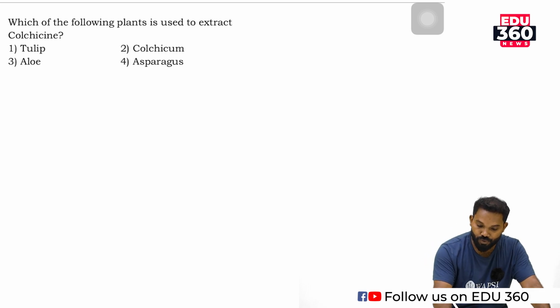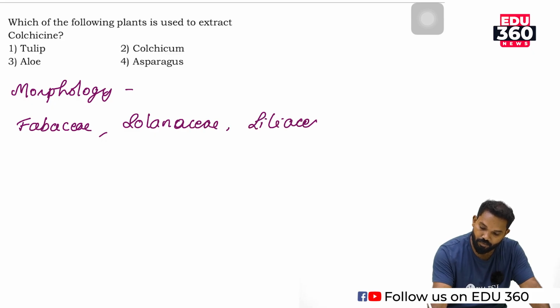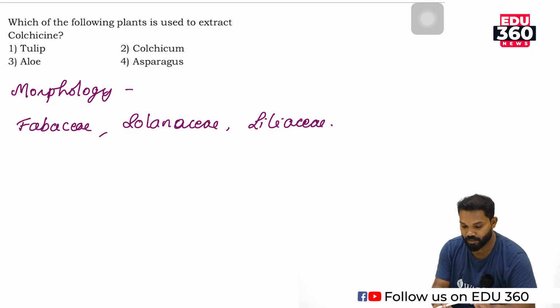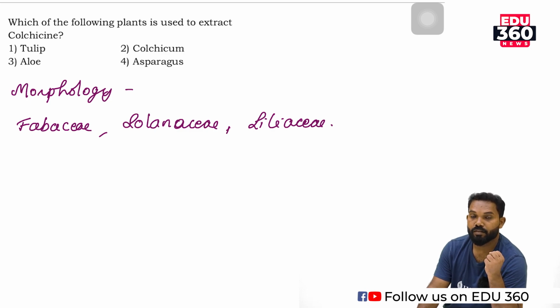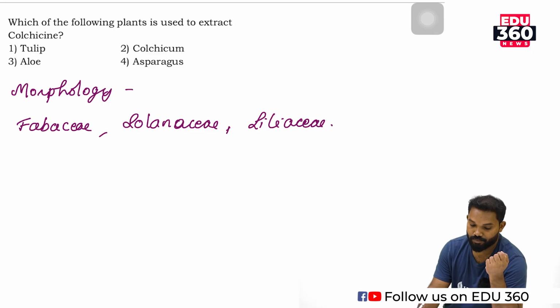In morphology of flowering plants, we study some families like Fabaceae, Solanaceae, and Liliaceae. Colchicine is a chemical which is used to arrest the spindle formation. The chemical which arrests the spindle or mitotic division is colchicine.